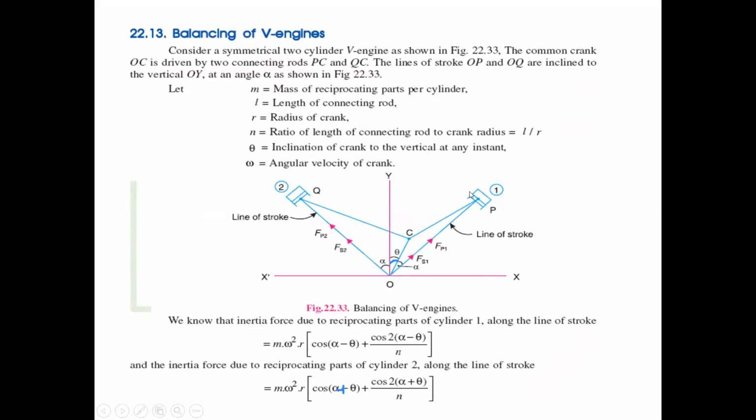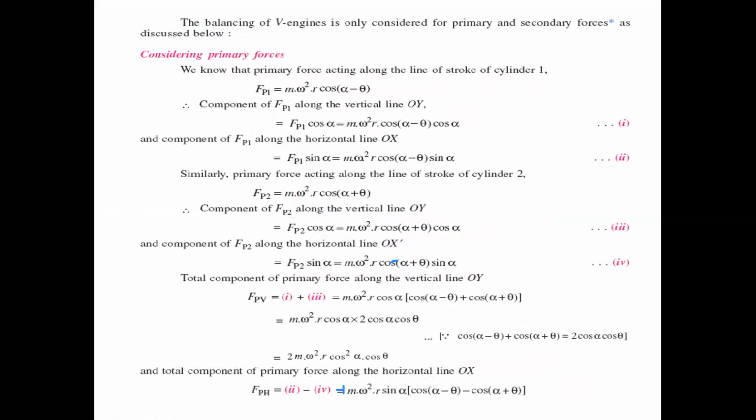Okay, OPY. So let us take the triangle OPY. In this triangle, take the OY component. So OY means FP1 cos alpha. FP1 is already known: FP1 means m omega square r cos (alpha minus theta), and again the cos alpha term is there. Let us take this as equation number 1.